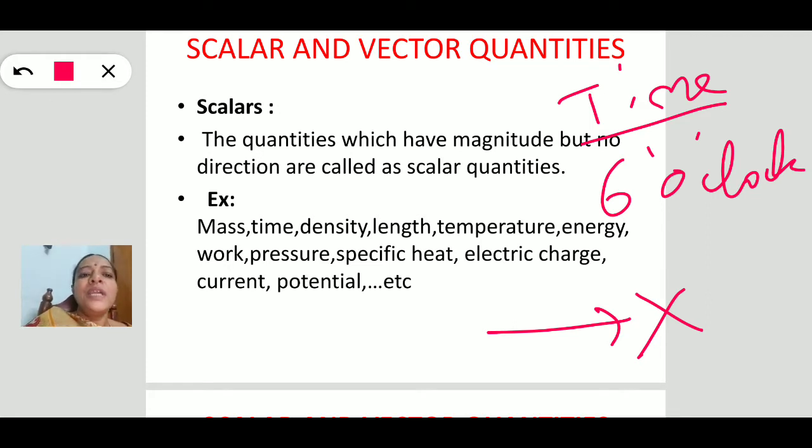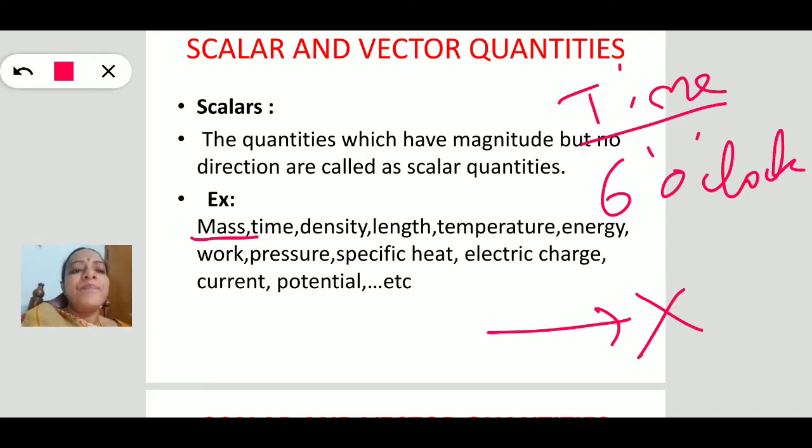There is no incompleteness in that physical quantity. Those types of physical quantities have only magnitude and no direction. Similarly, if you take mass as 5 kilograms or 10 kilograms, it is not necessary to say in which direction. There is no meaning to that.